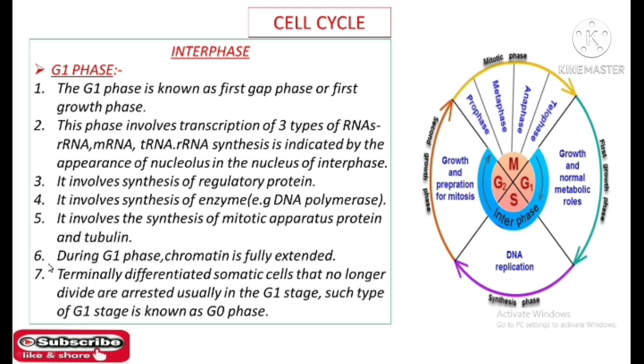And the sixth characteristic feature is that during G1 phase chromatin is fully extended. Terminally differentiated somatic cells that no longer divide are arrested usually in G1 stage. So basically terminally differentiated somatic cells that no longer divide are arrested usually in the G1 stage. Such type of G1 stage is known as G0 stage.